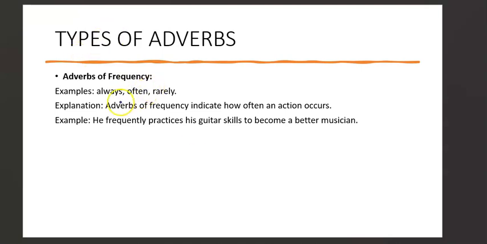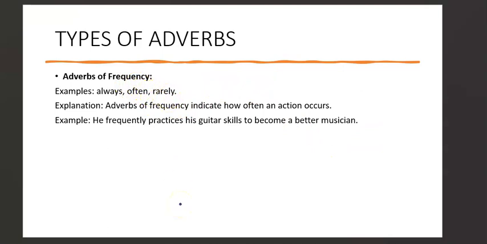We have examples here like always, often. Most people would prefer saying the T here, but in correct English the T is silent, so it's often. Even the E here is silent, so people will say often, but the right English is often. So these are the adverbs of frequency. They show how often an action occurs. Even often itself is an adverb of frequency.